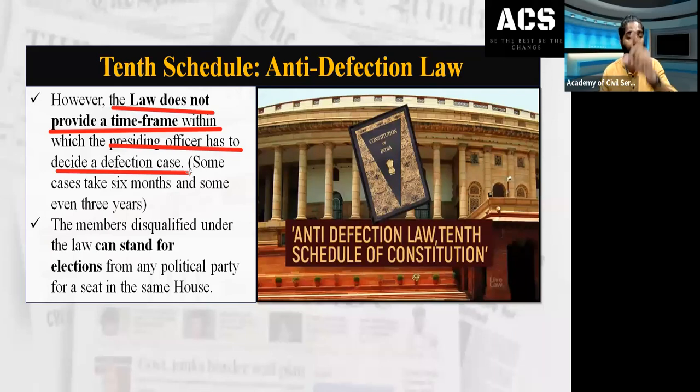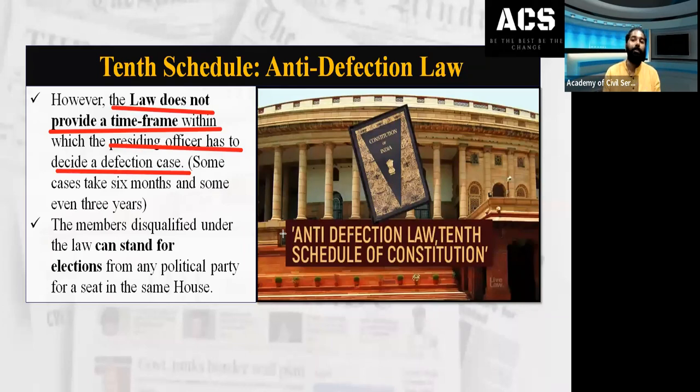In Prelims also, I will show you how the questions can come. Once any member is disqualified, for example, imagine I am an MP of the Parliament representing the Congress party, and Congress is also the ruling party.